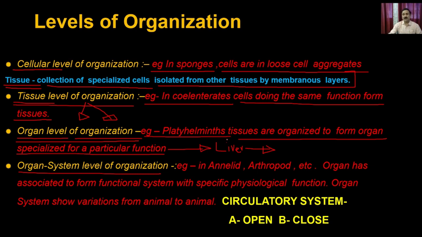Hepatocyte cells form a tissue responsible for detoxification. Then you have Kupffer cells, which are responsible for destroying invading organisms or foreign pathogens. And then you have blood tissues, which supply oxygen and so on.